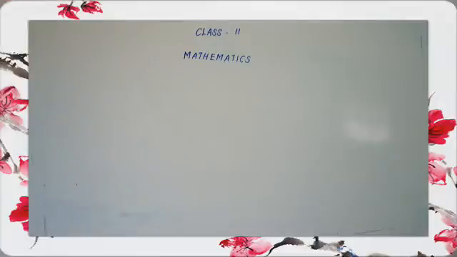What is the spelling for ascending order? A-S-C-E-N-D-I-N-G, ascending. O-R-D-E-R, order. This is the spelling for descending order: D-E-S-C-E-N-D-I-N-G, descending. O-R-D-E-R, order, descending order. Okay.